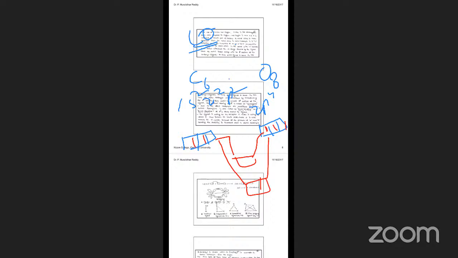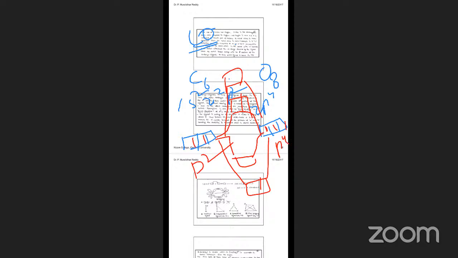This is at the atomic orbital level. The lower level is the bonding molecular orbital and the higher is the anti-bonding molecular orbital.